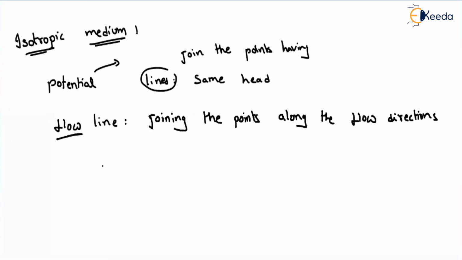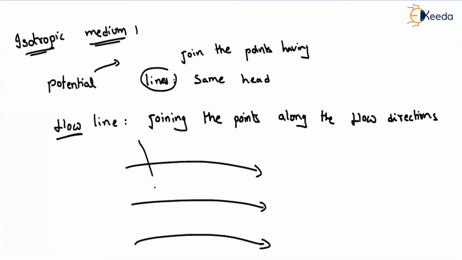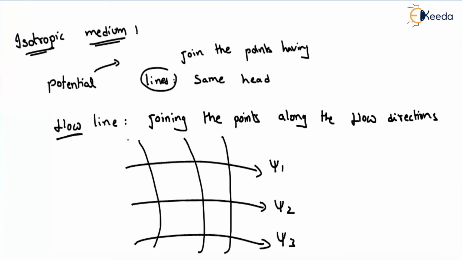Suppose, let us assume that these are your flow lines, and these are your potential lines. Always remember, the flow lines in general are represented with, let us say, xi1, xi2, xi3, and the potential lines with phi1, phi2, phi3.